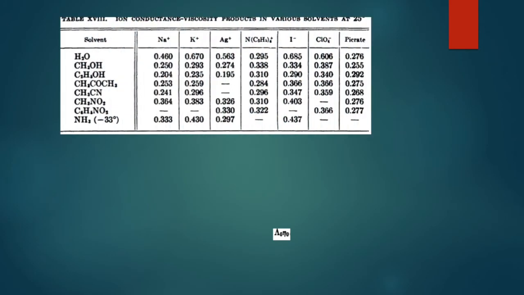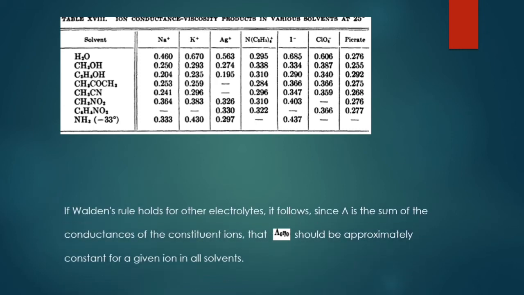In the same way, he recorded the kappa naught eta naught, that is the product of ion conductance and viscosity, for various cations and anions in different solvents. Here you can note a point: for tetraethyl ammonium, picrate and perchlorate, the value does not vary much.